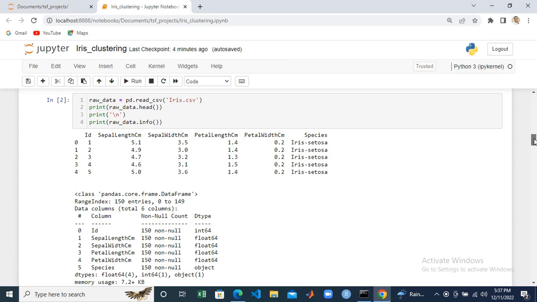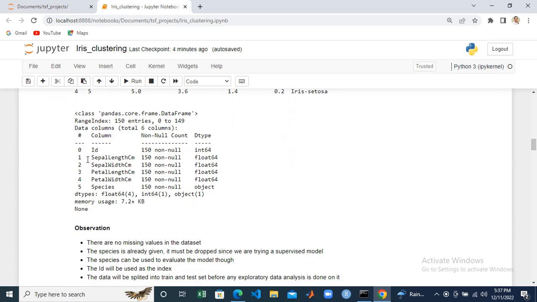Looking at the info, we found out that none of the data has missing values, that all the data are complete. They are also in the right type, and we have 150 entries, that is 150 rows.